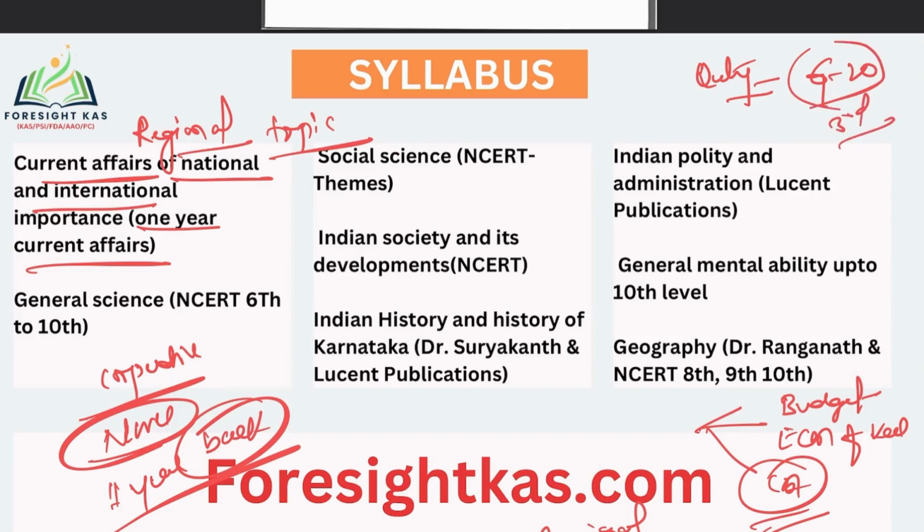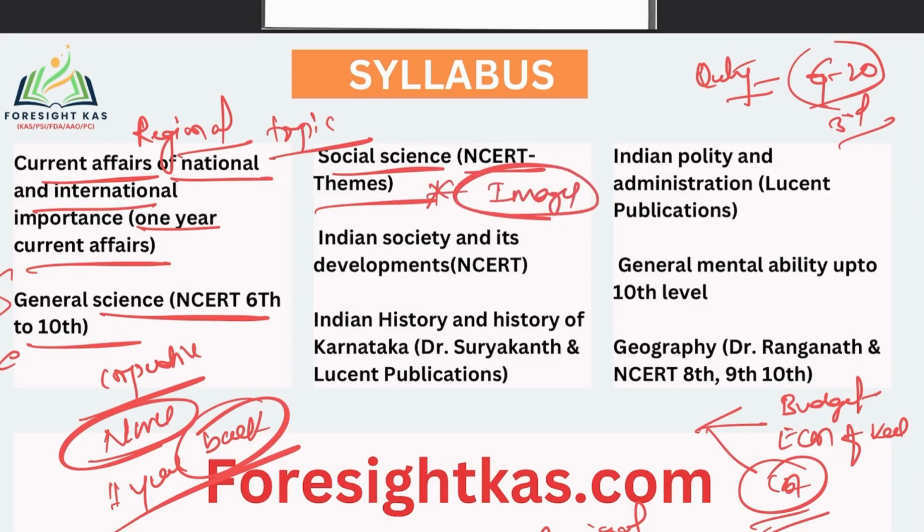I'll be giving this PDF in the Telegram channel, so you can download it. Then again, general science 6th to 10th level, very important. Then social science, NCERT themes. Don't forget to see its images. Sometimes a direct question, they may ask for some description of Ajanta paintings or Ellora sculptures. So they may ask a direct answer there. Then Indian society and its development, again NCERT. So these books you must read.